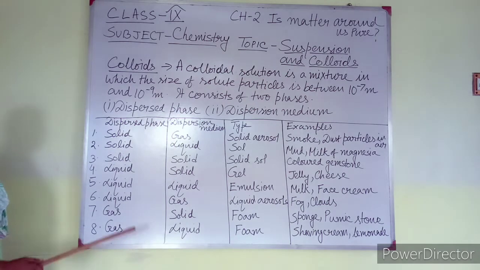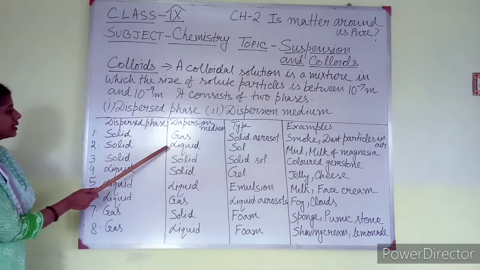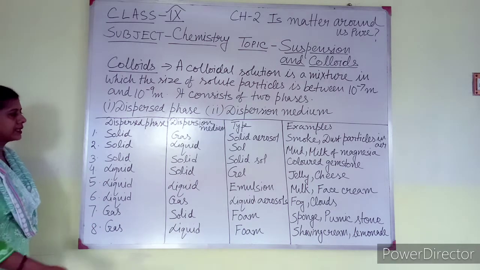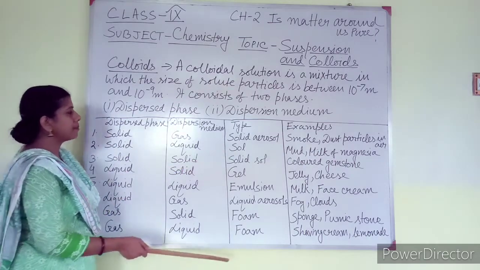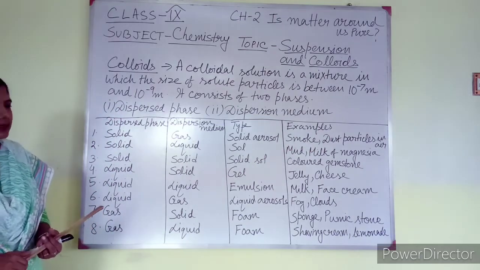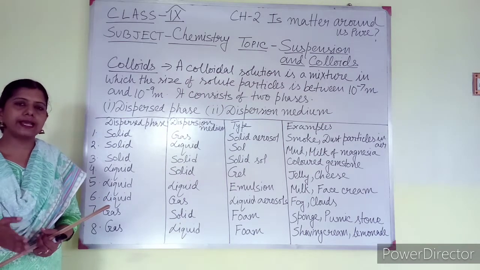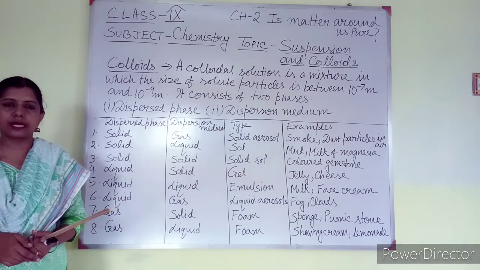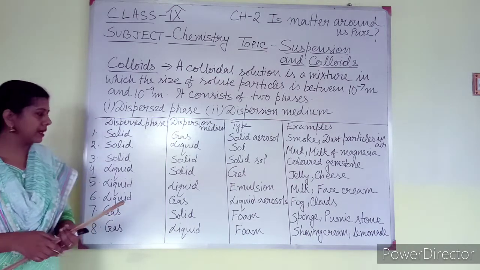Second type, dispersed phase is solid, dispersion medium is liquid. An example is mud and milk of magnesia. Some other examples can also be there. What do you mean by milk of magnesia? You have learned in class 7 and 8 that to remove acidity, milk of magnesia is used. That means magnesium hydroxide is known as milk of magnesia.